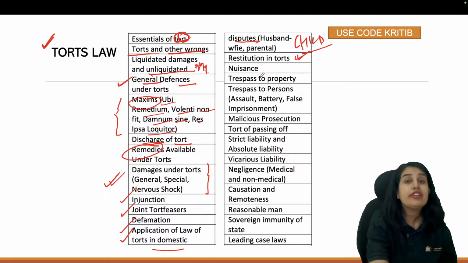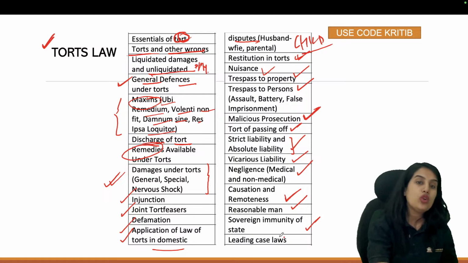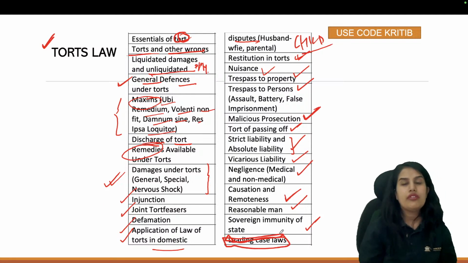Then coming to specific types of torts: nuisance, trespass to property, trespass to person, malicious prosecution, passing off, strict and absolute liability, vicarious liability, negligence, causation and remoteness, reasonable man, sovereign immunity, and lastly, the most important case laws of tort. For example, we have Ashby versus White and the Gloucester Grammar School case as some of the important tort law cases.